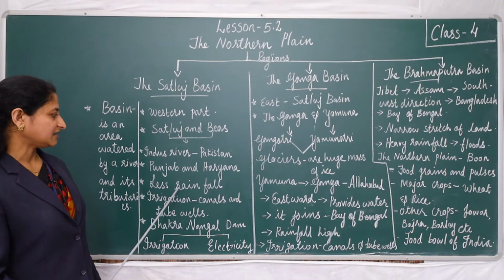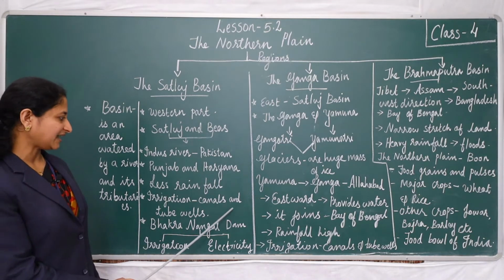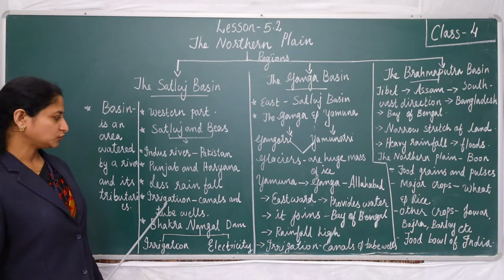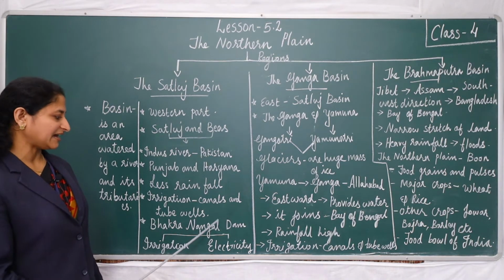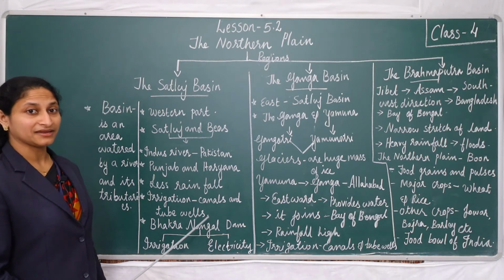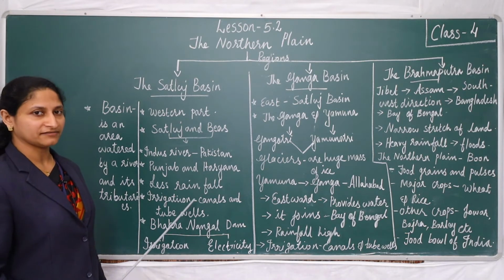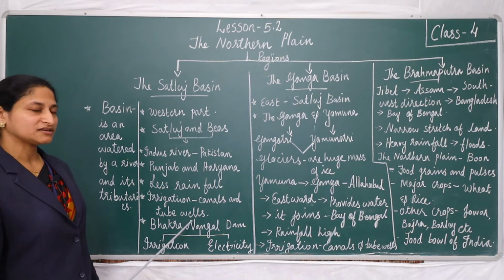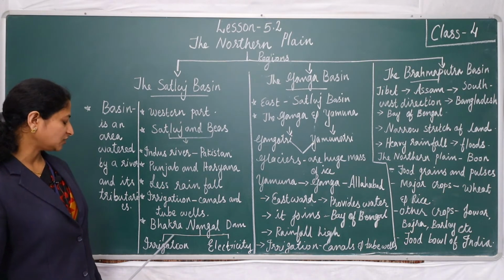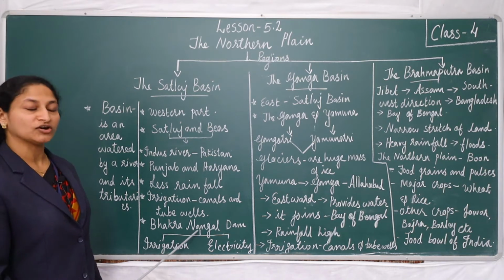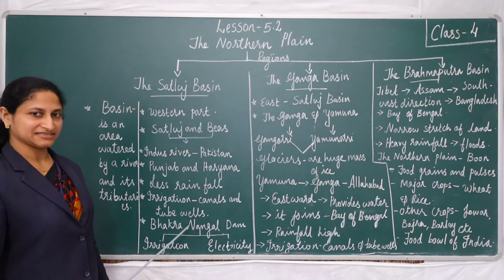In this region, the rainfall is very less. So canals and tube wells are used to irrigate the land. Then the Bhakra Nangal Dam, the highest dam in India, is built on the river Satluj. The water in the Bhakra Nangal Dam is used for irrigation, and also to produce electricity.